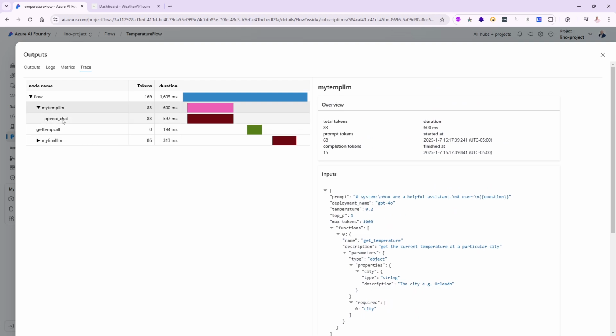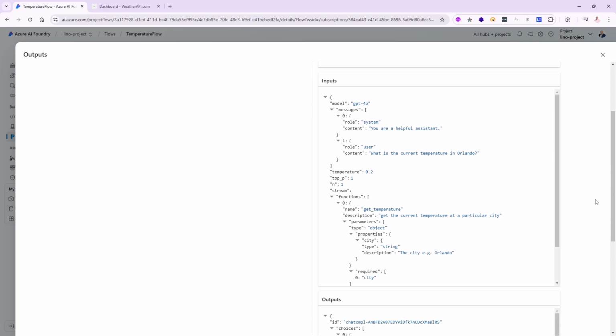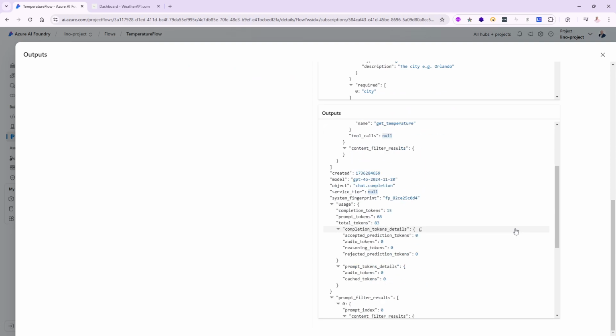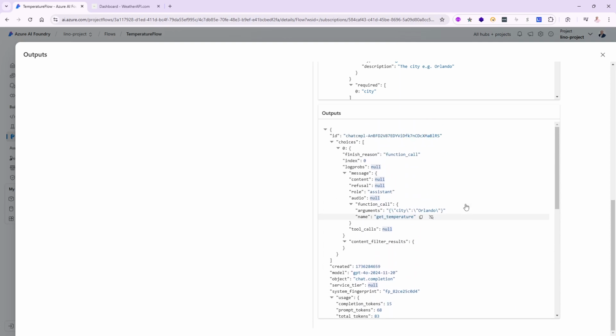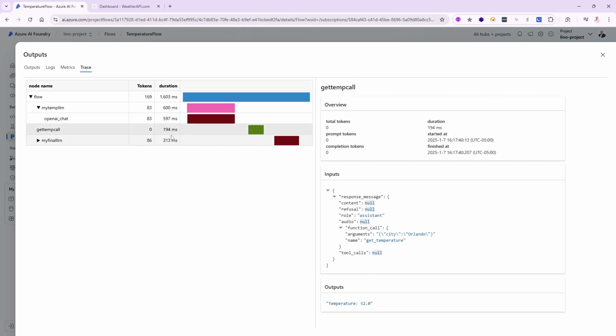And then let me go to the open chat in here and see what exactly the system did in about half a second. There is all that stuff. Alrighty, and let's go back down in here. This is the amount of tokens that it spent and all of that. Let me go back up again and we'll say get temp call. This is 194 milliseconds, very, very fast. And it did call it, and notice the temperature, because I told it put the string temperature colon space, and then the result coming back from the API call for the temperature underscore F would be 52 degrees.